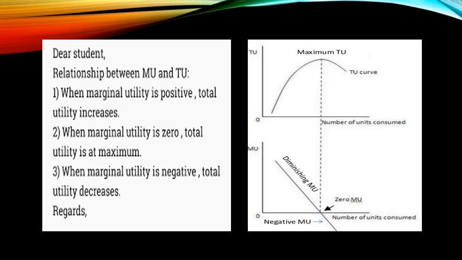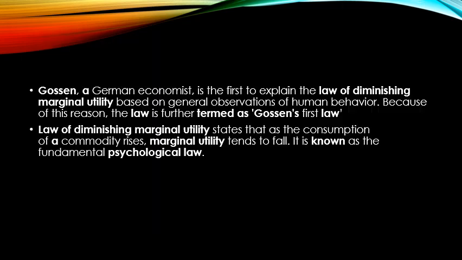So we have 3 points related to this. When marginal utility is positive, total utility increases. When marginal utility is 0, total utility is at maximum. When marginal utility is negative, total utility decreases.